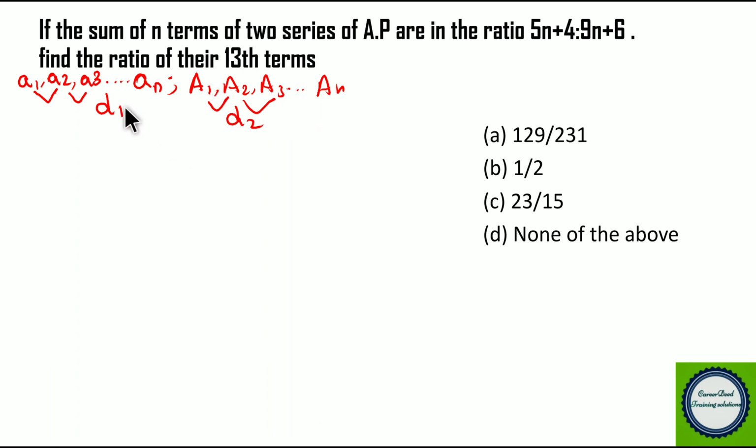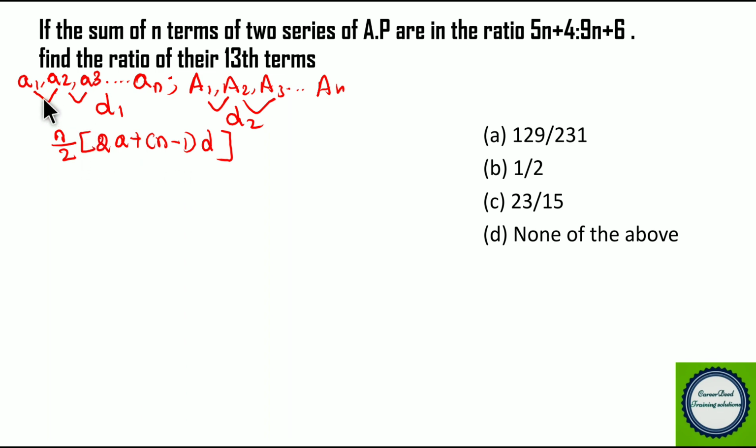We know how to find the sum of n terms, right? We discussed it in arithmetic progression. I have included the link of arithmetic progression in the description, right? So if you want to gain knowledge, you can look at the video. Now, how to find the sum of n terms of the arithmetic progression? You have a formula. So the formula is n by 2 into 2 into a plus n minus 1 into d,